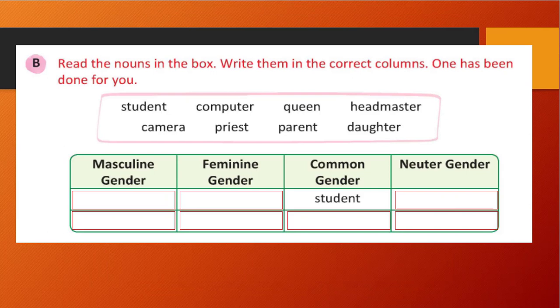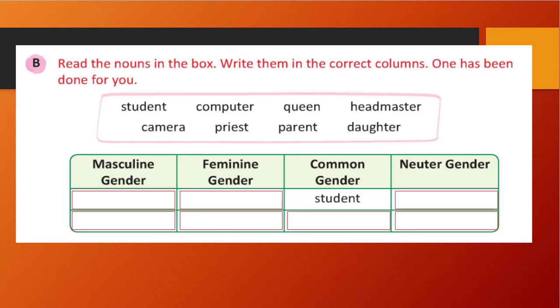Question B. Read the nouns in the box. Write them in the correct column. One has been done for you. See: student, computer, queen, headmaster, camera, priest, parent, daughter. So these are the nouns given. We need to write them in the given box with the appropriate type, whether it is masculine gender, feminine gender, common gender, or neuter gender. We need to write in each column.